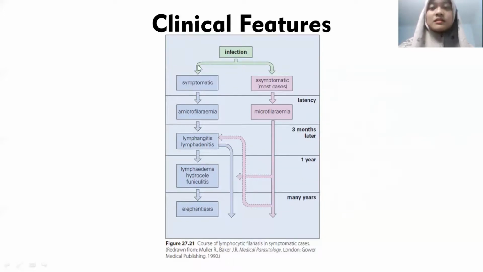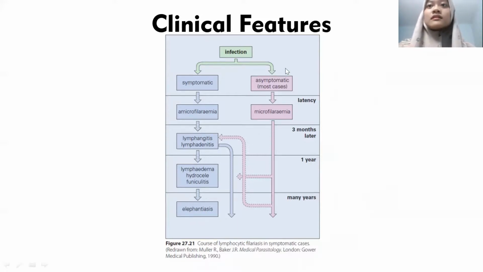In the symptomatic, they can develop microfilaremia, after several months that can develop into lymphangitis and lymphadenitis. When they get lymphangitis and lymphadenitis, they can also get fever. And then after 1 year, they can develop into lymphedema, hydrocele, and also funiculitis. And after several years, or in the chronic stage, they can develop into elephantiasis, getting bigger and bigger.